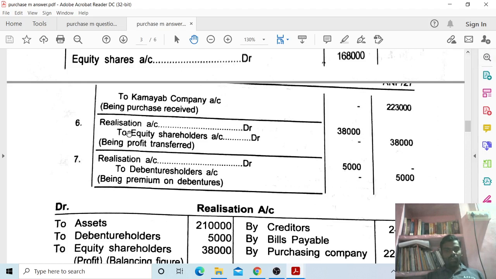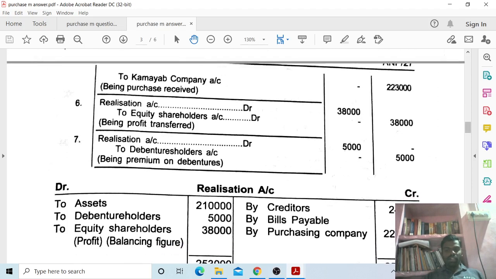Realization account debit to equity shareholders 38,000, balancing figure. Next, realization account debit to debenture holders account 5,000, being premium on debentures, 5% premium on 50,000.